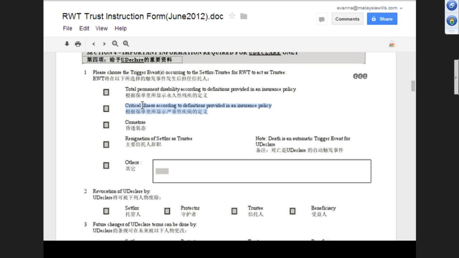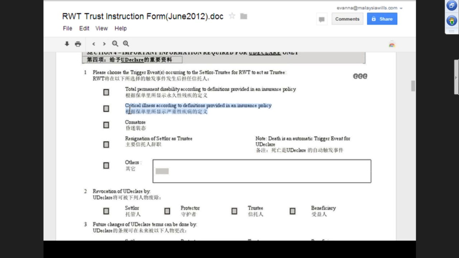So long as he is not dead, as long as it doesn't cross that, the policy assigned to Rockville, we will go and claim it, then we'll give it to him. Also, in here, we don't include it in the trust instruction form, right? Correct, we don't include it. So the client takes total permanent disability, comatose, and death is automatic. So we leave critical illness open, but the insurance policy has a critical illness element in it, assigned to Rockville trustee.